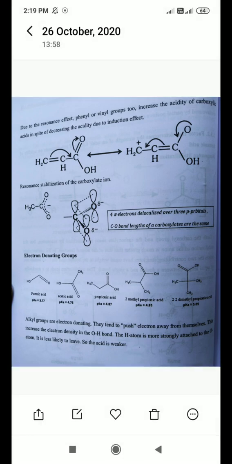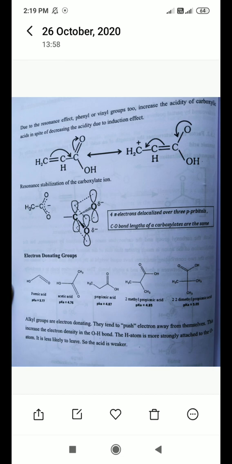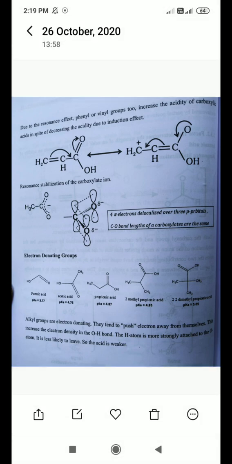Okay, in the positive inductive effect, what happens? Positive means the compound or group has the ability to donate electrons, and that effect is called the positive inductive effect. Examples of the positive inductive effect are the methyl group and the methoxy group. They have the characteristic of being able to donate electrons. Any alkyl group, CH3, C2H5 or any other, has the ability to donate electrons to whom?